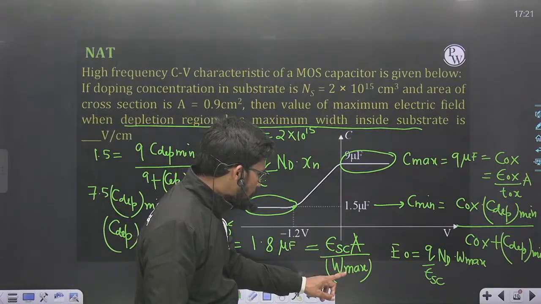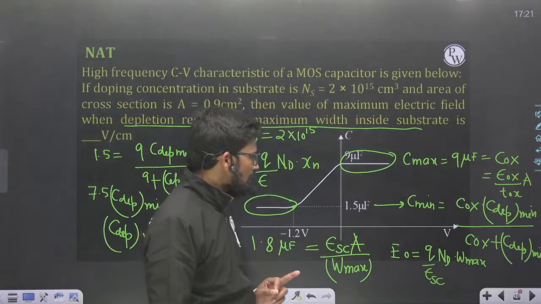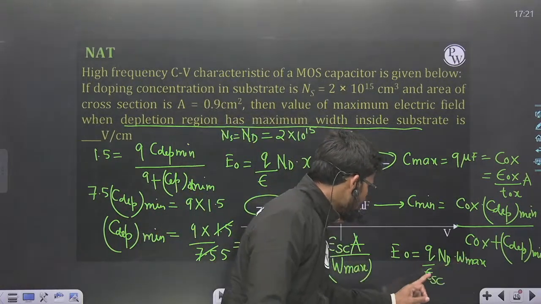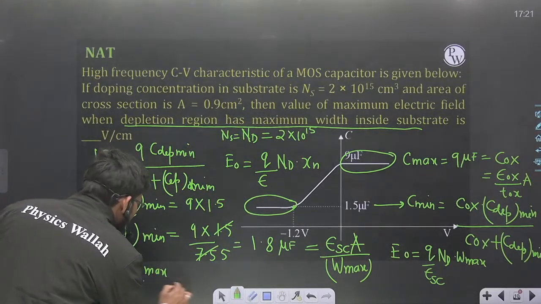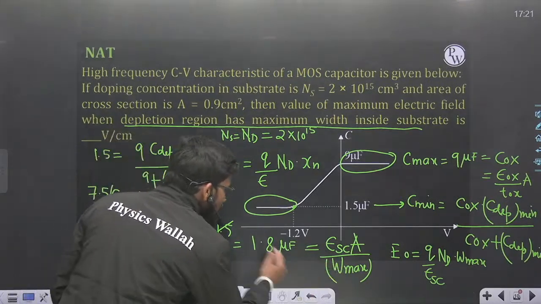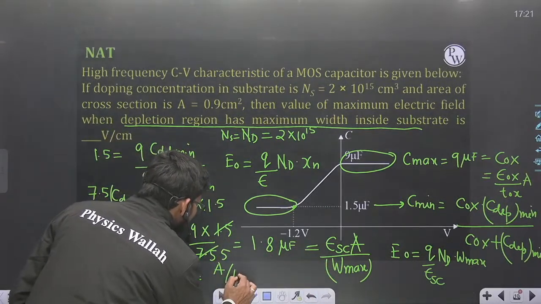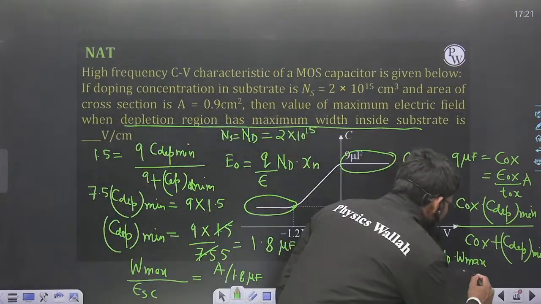Epsilon SC upon W max can be found out by 1.8 microfarad divided by A. And here, ESC, W max upon ESC. So W max upon ESC can be found out from here. ESC is equal to A upon 1.8 microfarad, and put this value here.